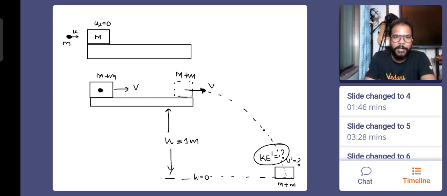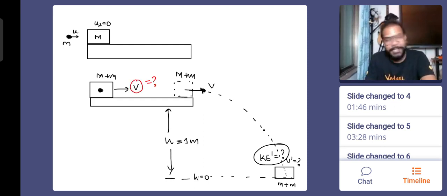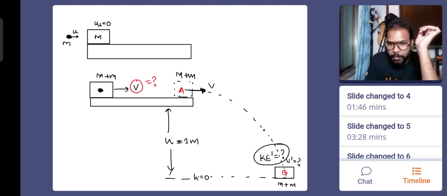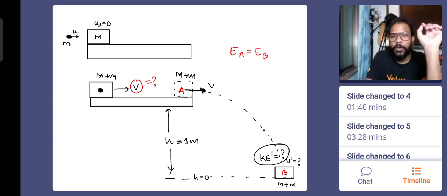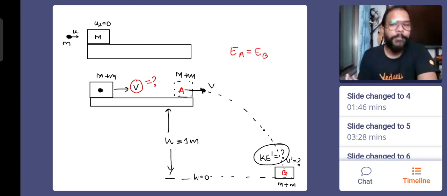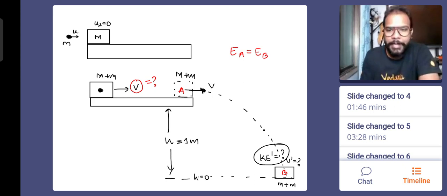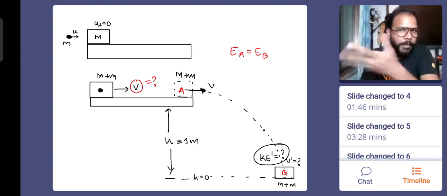So what you will first try to find out is the velocity of the combined mass just after collision, and then from position A to position B, you will apply the law of conservation of mechanical energy. Energy will remain the same here because there is no loss of energy after the collision is completed. So from A to B, no loss of energy happens. Kinetic converts to potential, potential converts to kinetic. That kind of situation happens.